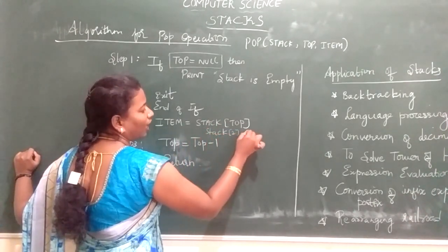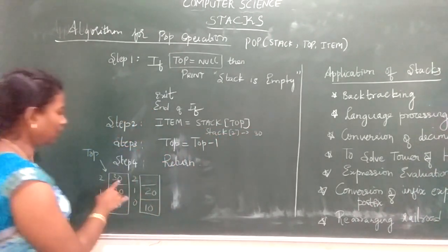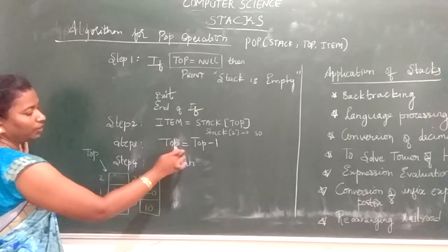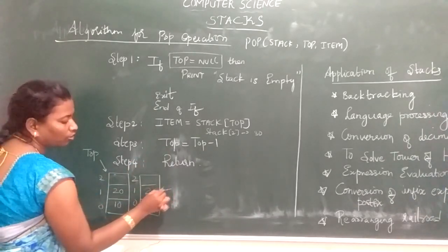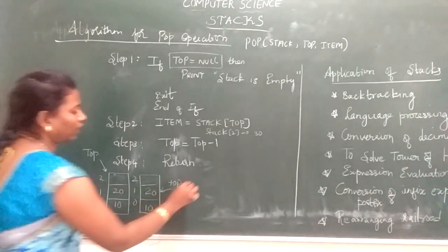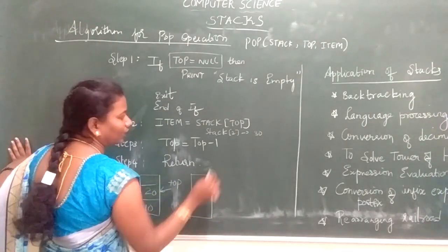Stack of 2, I have the element 30. So I delete the element 30. 30 gets deleted. Again top will be decremented by 1. So now top will be pointing here. Now top is pointing to 1. Now again top value gets decremented.